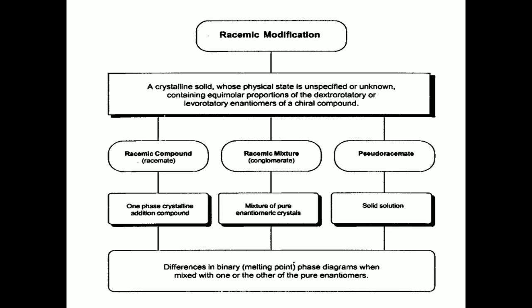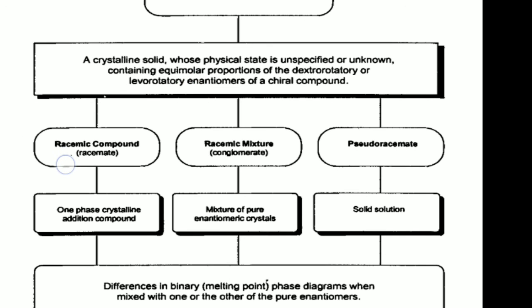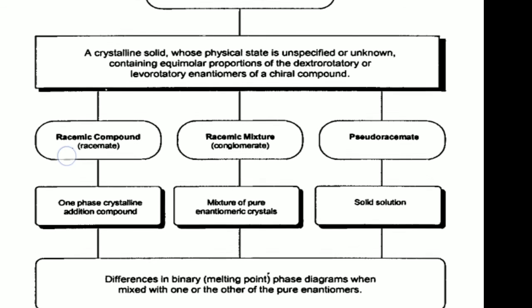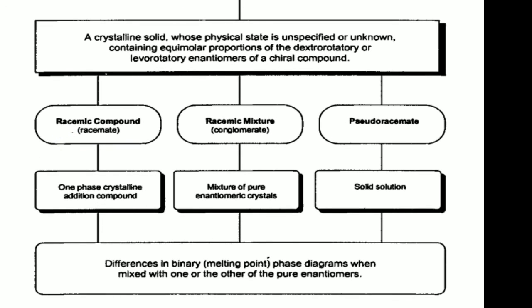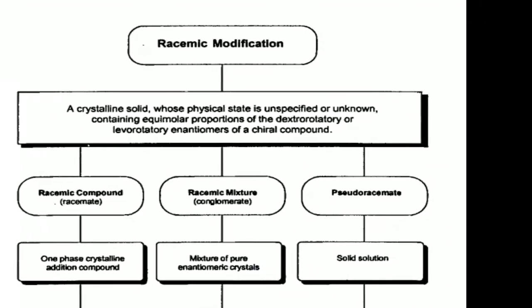Next is pseudo racemate. The solution of a chiral compound is called pseudo racemate. Pseudo racemate means that it has no enantiomeric nature. Okay, this is about the differences in binary phase diagrams when mixed with one or the other of the pure enantiomers. These are the differences. Just check this. That's enough to discuss. In the next class, we will discuss another topic. Okay.